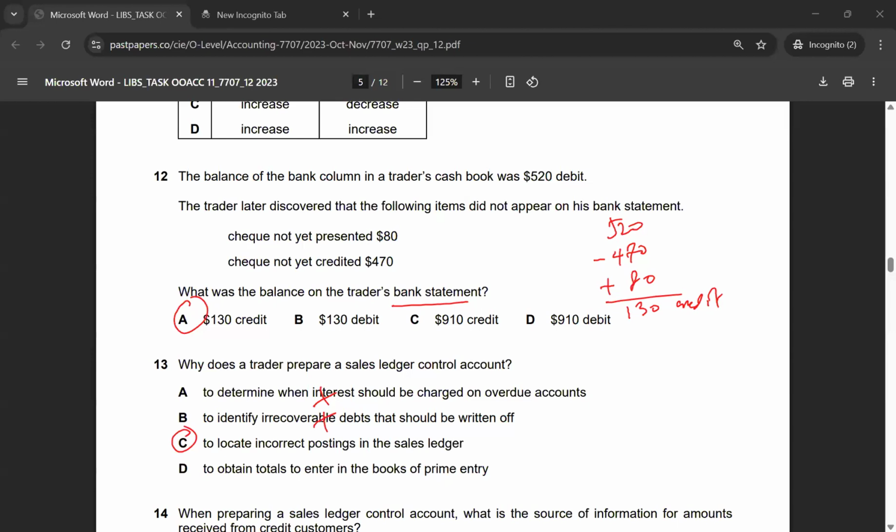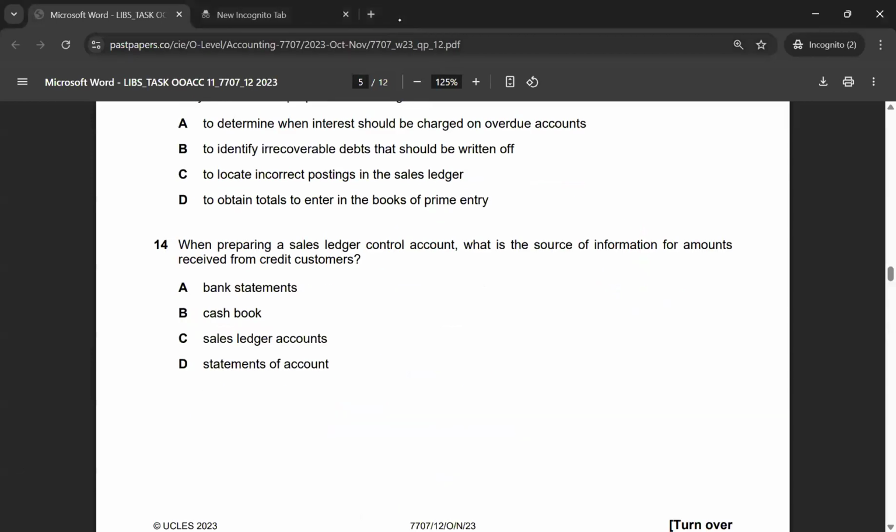Let's look at multiple choice 14. When preparing a sales ledger control account, what is the source of information for amounts received from credit customers? That would be the cash book. So the correct answer for multiple choice 14 would be option B.